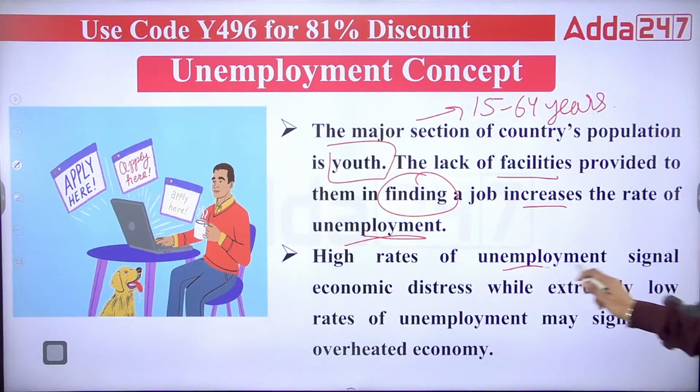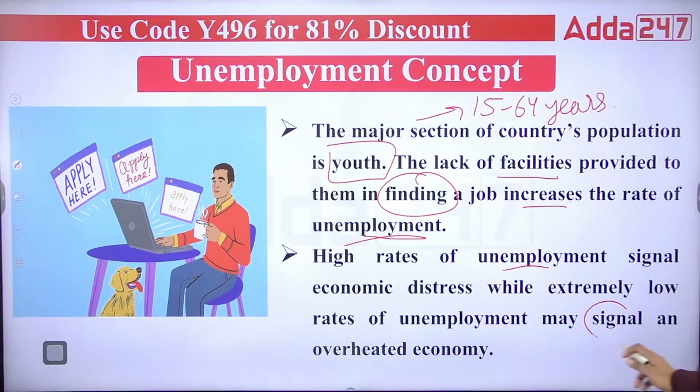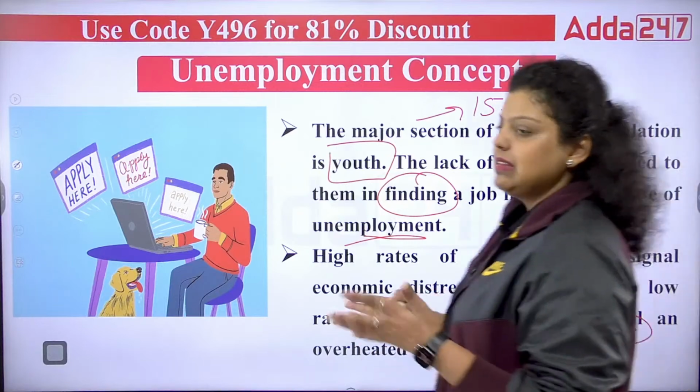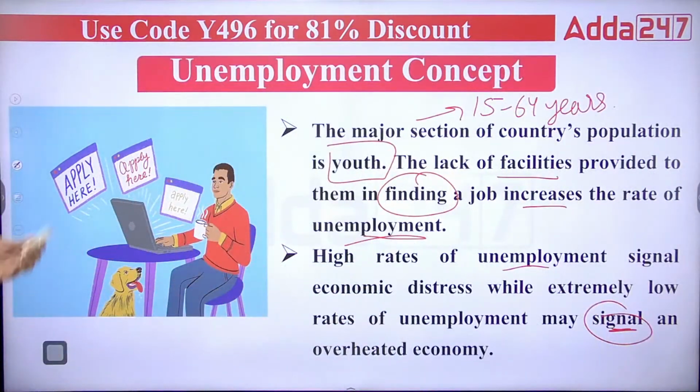So high rates of unemployment signal economic distress, while extremely low rates of unemployment may signal an overheated economy. So what we are saying is that high rates of unemployment signal economic distress, while extremely low rates may signal an overheated economy. Clear? So if the unemployment rate is high, it means the economy is in distress. If the unemployment rate is low, it means the economy is facing overheating. That distress we have discussed already.